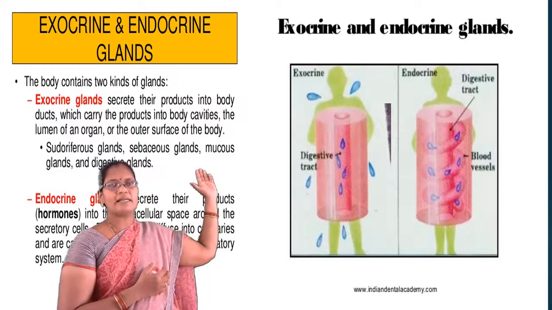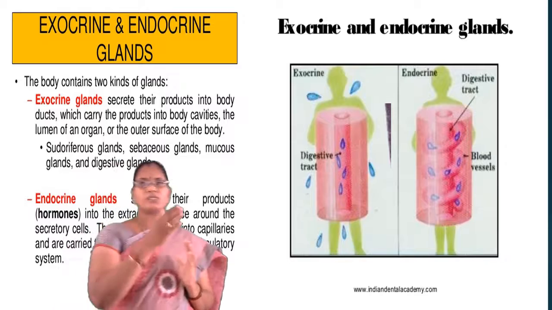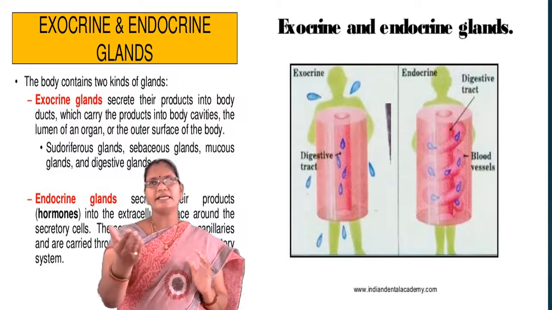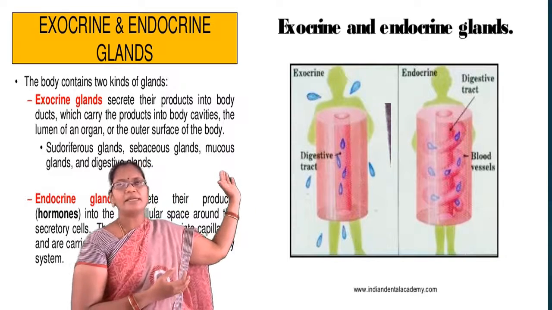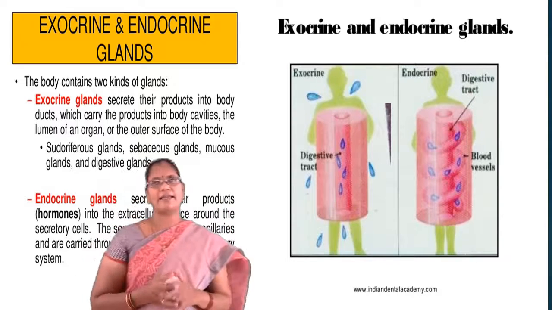This picture shows the representation of exocrine glands and endocrine glands. Exocrine glands secrete their products outside. Endocrine glands secrete within, on the inside. So, that is about exocrine glands and endocrine glands.